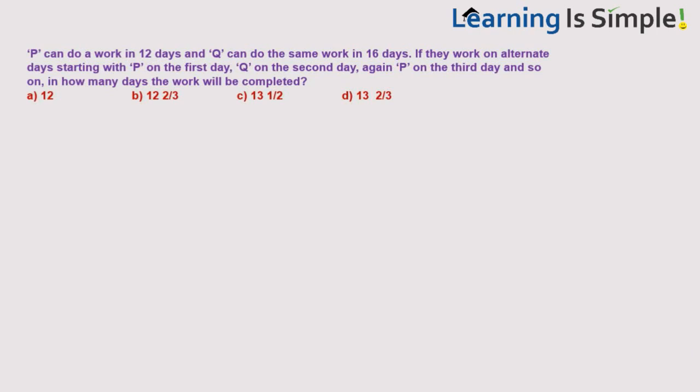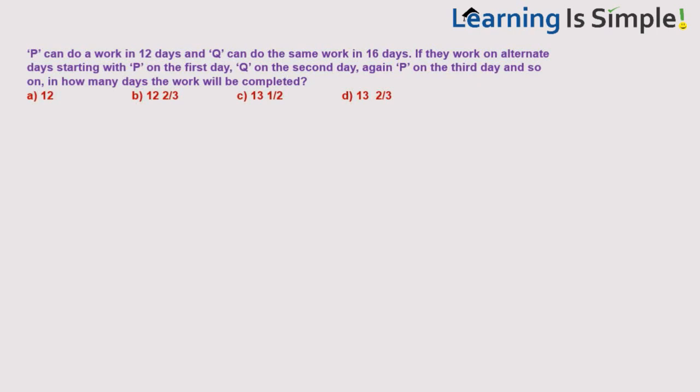P can do a work in 12 days and Q can do the same work in 16 days. If they work on alternate days starting with P on the first day, Q on the second day, again P on the third day and so on. It means first day P comes, second day Q, third day again P, fourth day Q and like this they are working on alternate days. So in how many days will the work be completed? Similar question, same way we answer.